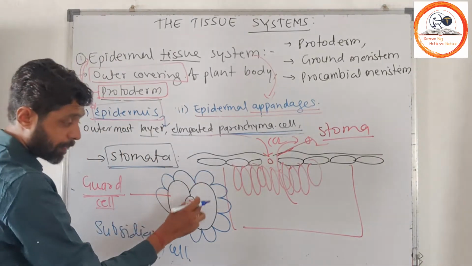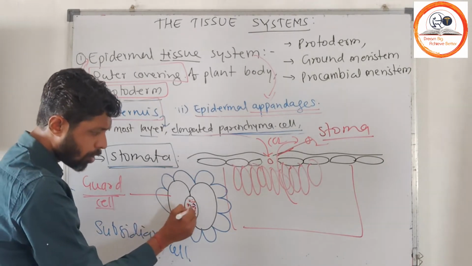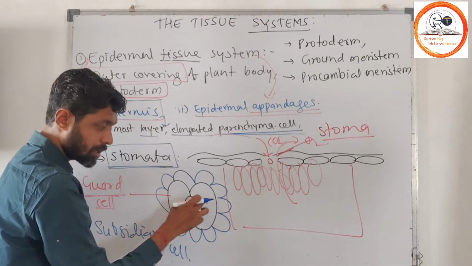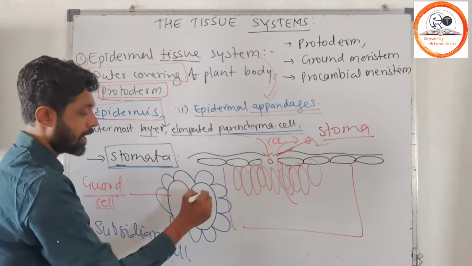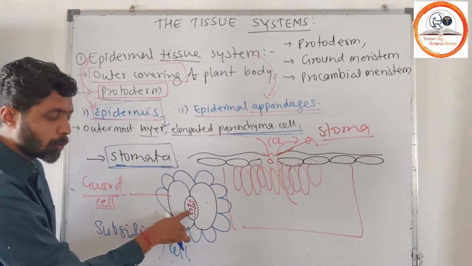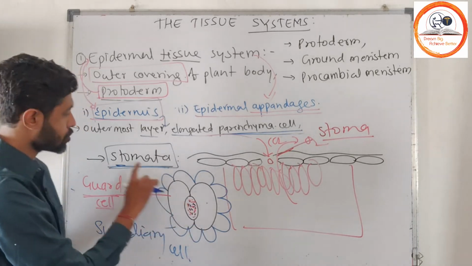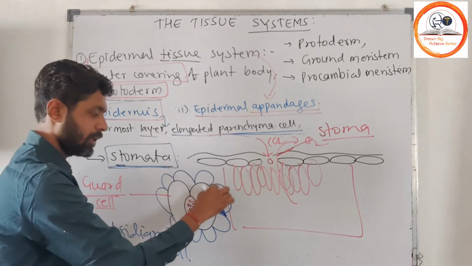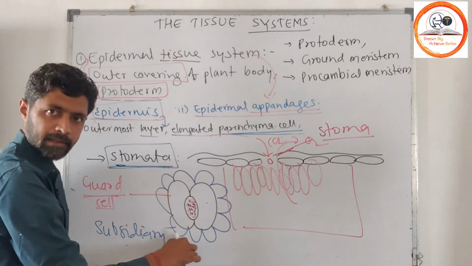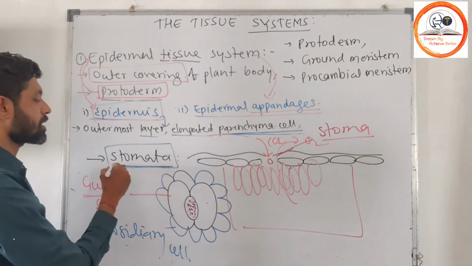Stoma means a small pore. A small pore is called stoma. A stoma with guard cells is called stomata, and having subsidiary cells adjacent to the guard cells is considered the stomatal apparatus.